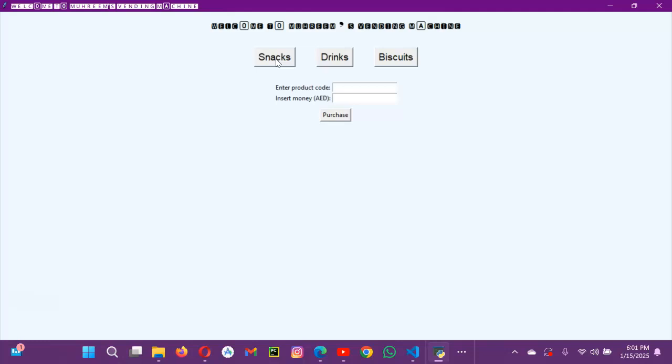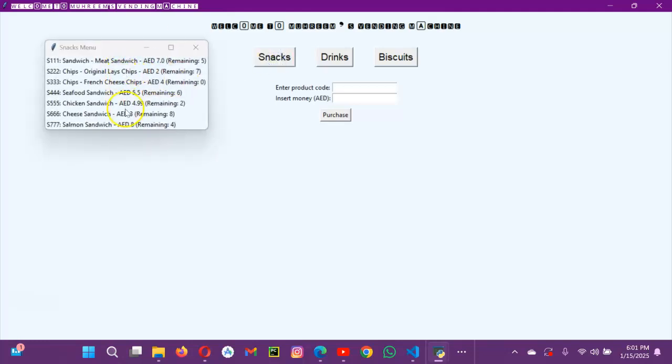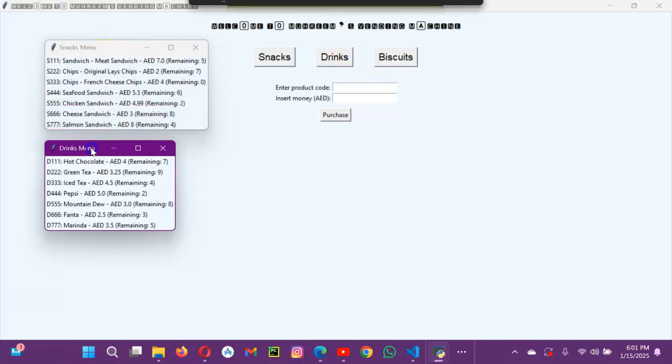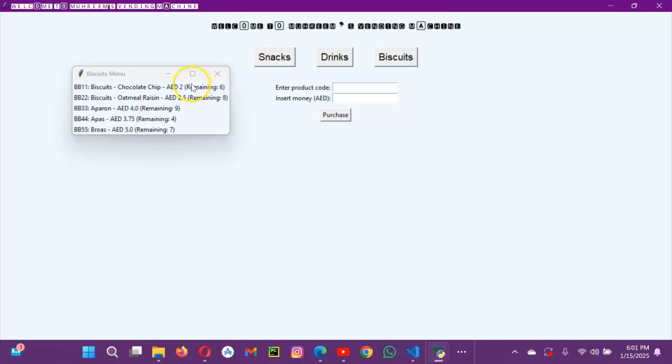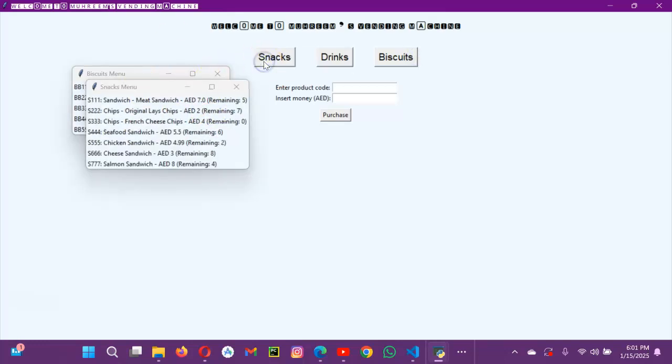So let's go with the snacks. Over here we have a bunch of snacks in the range of 7, and the drinks and the biscuits. Once we click the snacks, the page will open for the snacks and it will ask which sandwich or chips do you want. So I will go with chicken sandwich, which is S555.